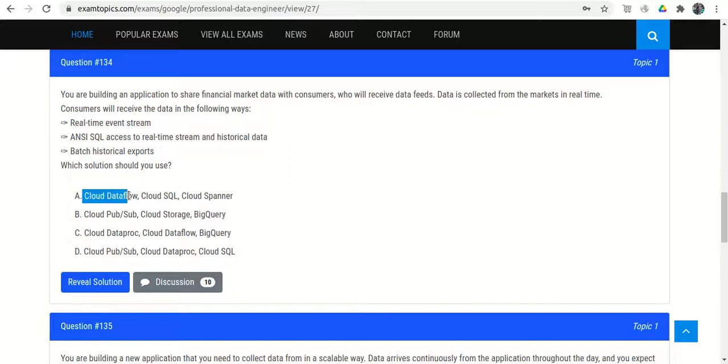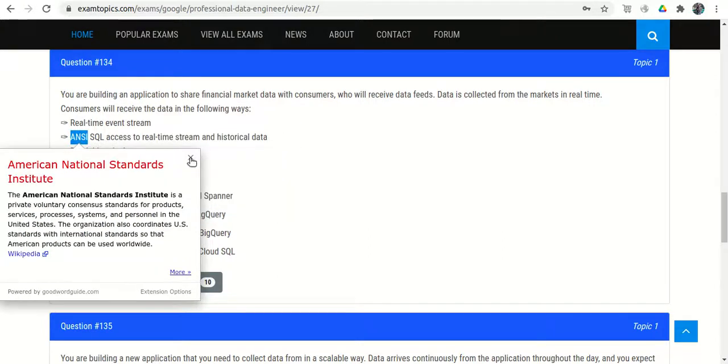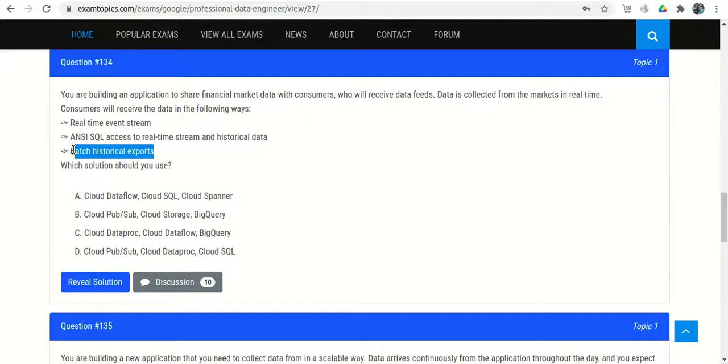Cloud Dataflow, Cloud SQL, Cloud Spanner, but we don't have the real-time event system. Pub/Sub is missing, so wrong. Cloud Pub/Sub, okay, fine. Cloud Storage, BigQuery, perfectly okay. Cloud Pub/Sub is for the real time, BigQuery is for the NoSQL and batch historical exports. We can export the data into Cloud Storage, so perfectly okay.